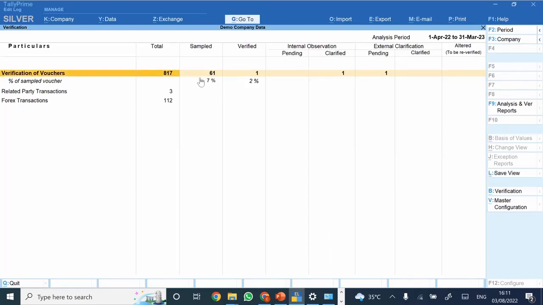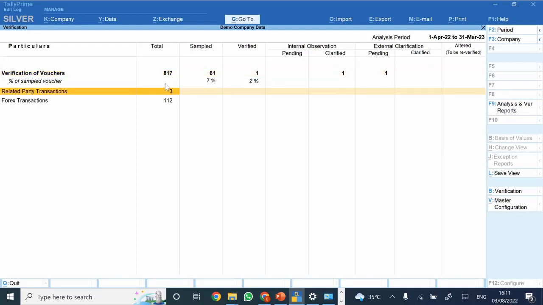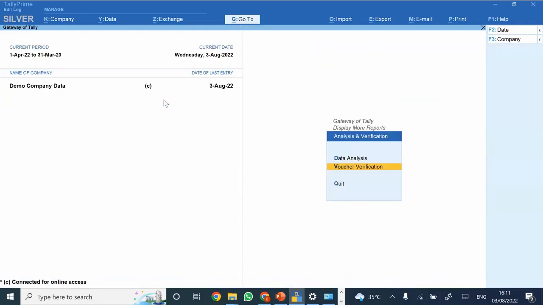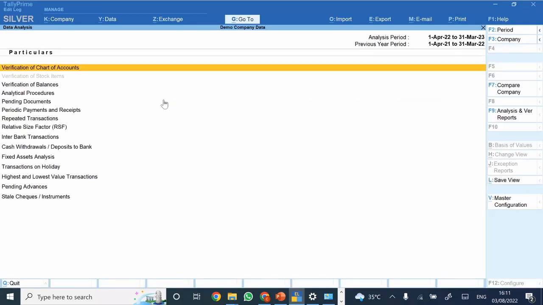So see, this was basically to brief you regarding how you could use it from Tally. This is one of the very good manners of doing audit. Whatever we are doing would be available in the system, and we will have proper documentation for all of the work that has been done.